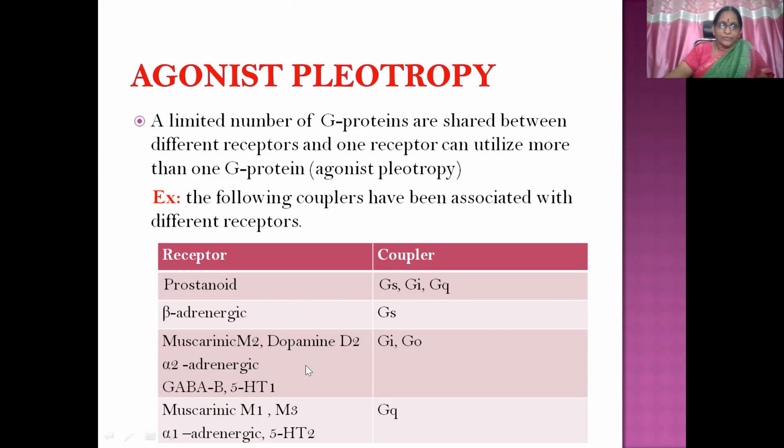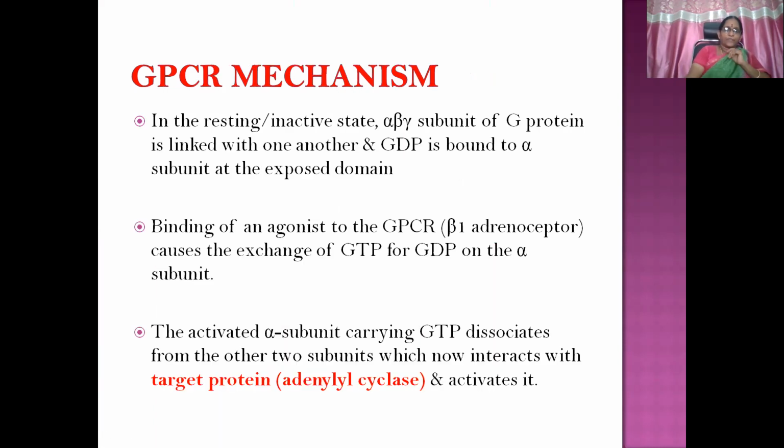Again, M2, D2, alpha 2 adrenergic receptors, GABA B, and 5-HT1 are sharing GI and GO. Whereas M1, M3, alpha 1 and 5-HT2 receptors are sharing GQ only, and beta adrenergic receptors only GS. So if one receptor shares more than one G protein, that is agonist pleiotropy.